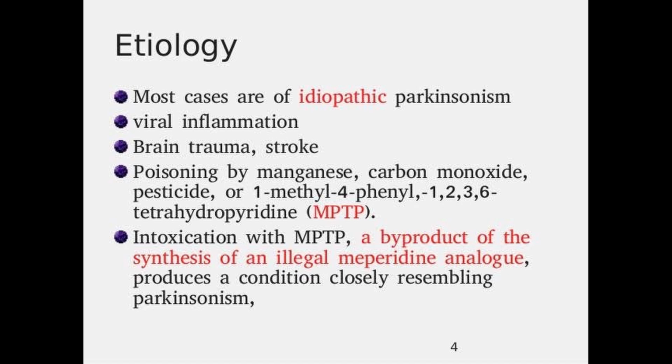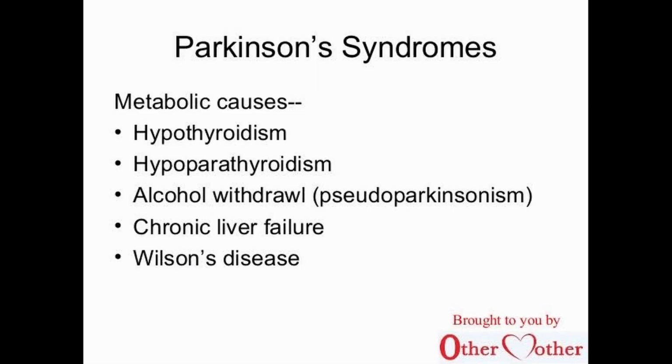Then the next is intoxication with MPTP, a byproduct of the synthesis of an illegal meperidine analog, which produces a condition closely resembling Parkinsonism. The features are the same as Parkinsonism, but it is different from Parkinsonism. The other causes of Parkinsonism: first one is hypothyroidism, second one is hypoparathyroidism, third one is alcohol withdrawal, and the fourth one is chronic liver failure or Wilson disease. So these also predispose to Parkinsonism. So this is the etiology of Parkinsonism.